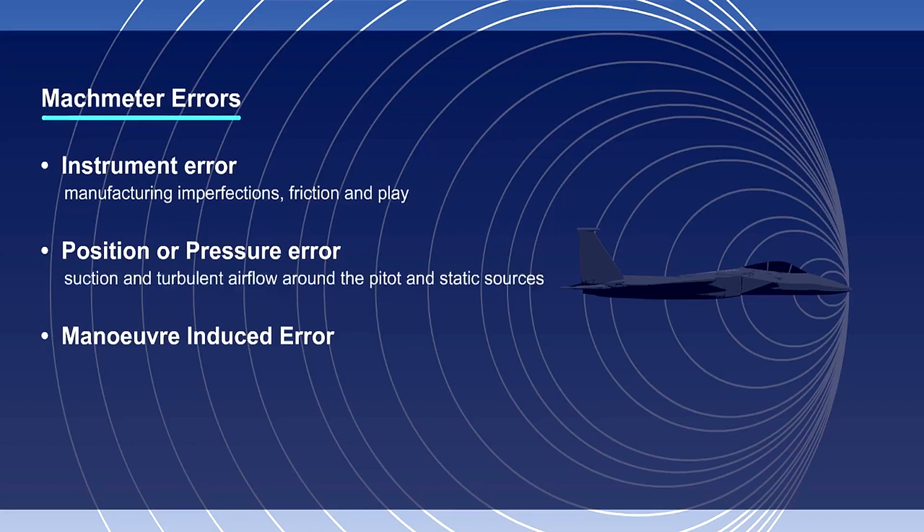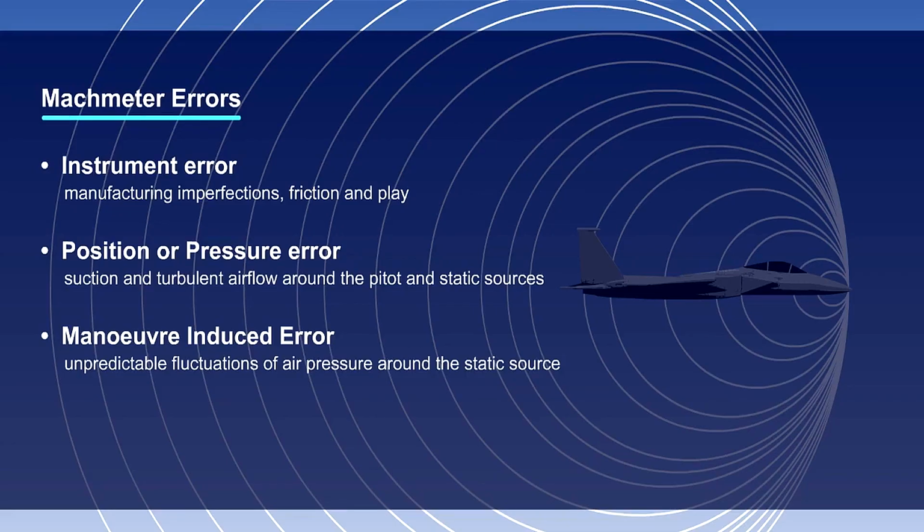Position error or pressure error occurs as a result of suction and turbulent airflow in the vicinity of the pitot head or static source. Maneuver-induced error results from temporary and unpredictable fluctuations of air pressure around the static source.